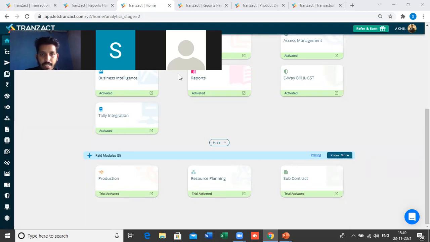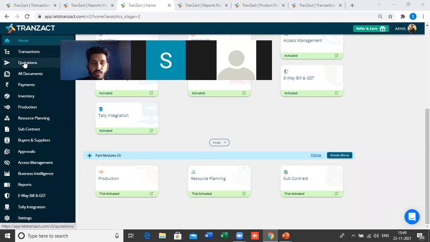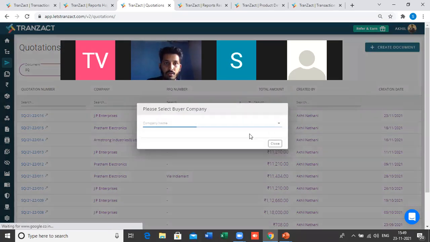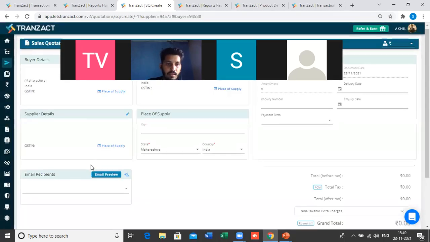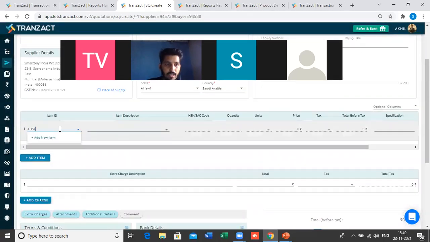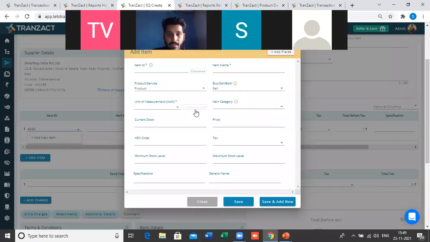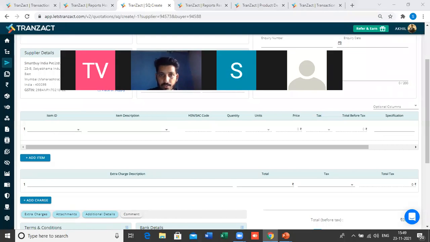Can we add a new item ID while preparing a quotation? Yes, Mr. Gautam. Yes, you can create, as I have already mentioned in the session also. While creating the quotations, if the item is not there, it will show you. For example, let me show you. Let's say I'm creating a quotation here, and I am selecting a product, and if that item is not present in the master, you will get an option here to add a new item. So you can add an item here, and then you can fetch that product in the quotation. I hope I answered your question.